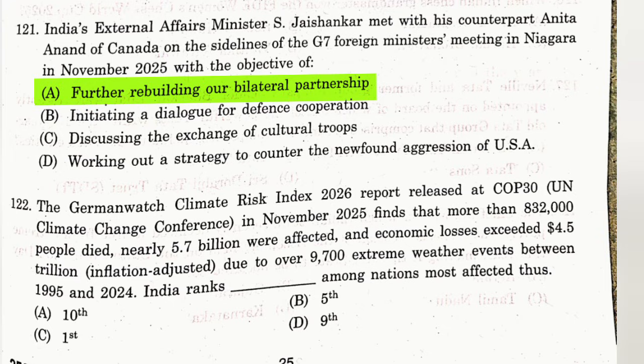Question number 122. The Germanwatch Climate Risk Index 2026 report released at the COP30 UN Climate Change Conference in November 2025 finds that more than 832,000 people died, nearly 5.7 billion were affected, and economic losses exceeded $4.5 trillion, inflation adjusted, due to over 9,700 extreme weather events between 1995 and 2024. India ranks dash among nations most affected, thus the answer is D, ninth.